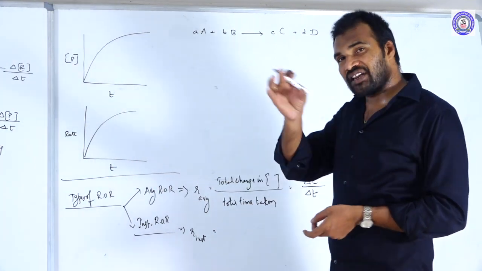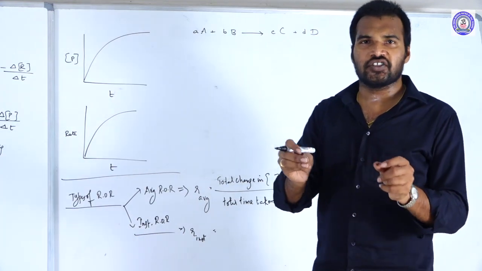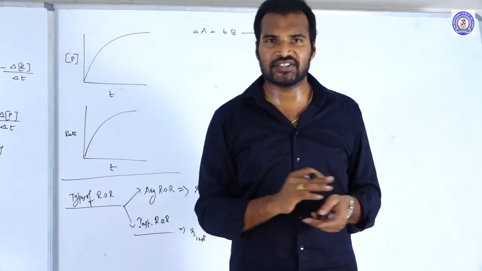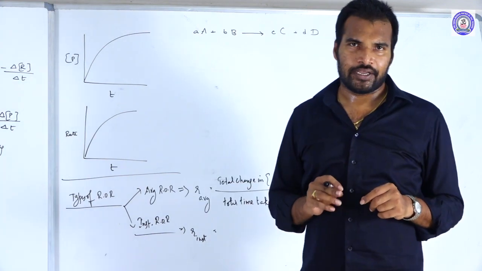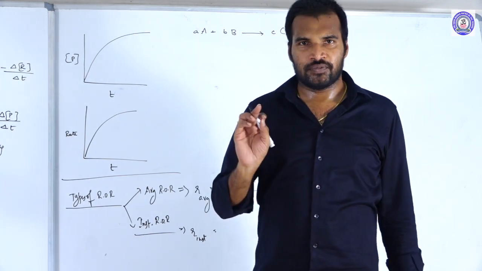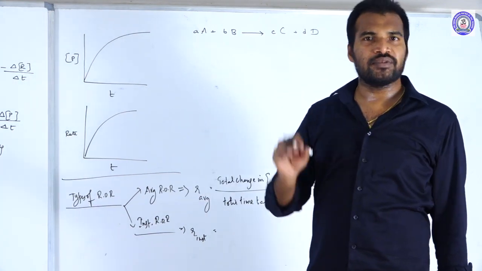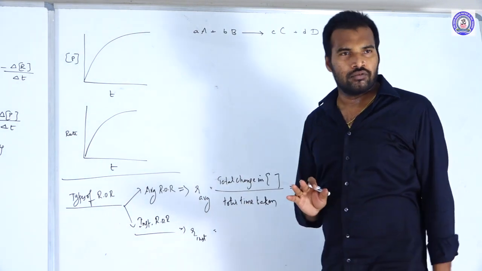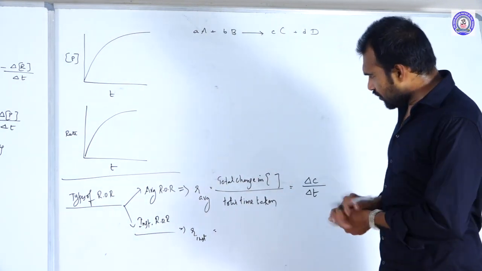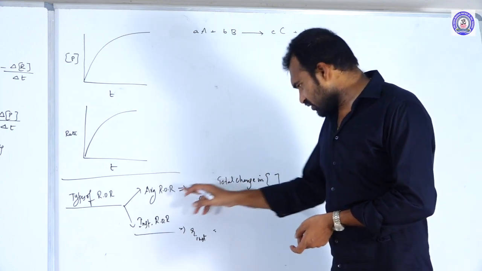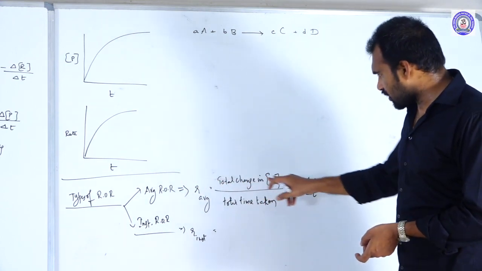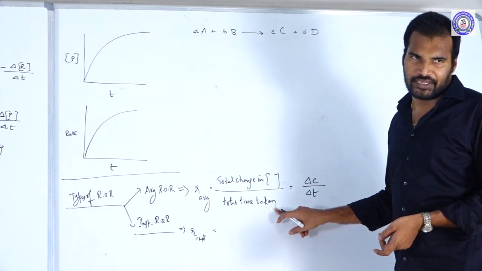So then, what is the average rate of that speed? Average rate is equal to the total distance traveled divided by the total time taken. Total distance is how much? 60. Total time was 50. 60 by 5 means 6 by 5, 1.2. That is the average rate. Similarly here also, the total change in the concentration by the total time taken.